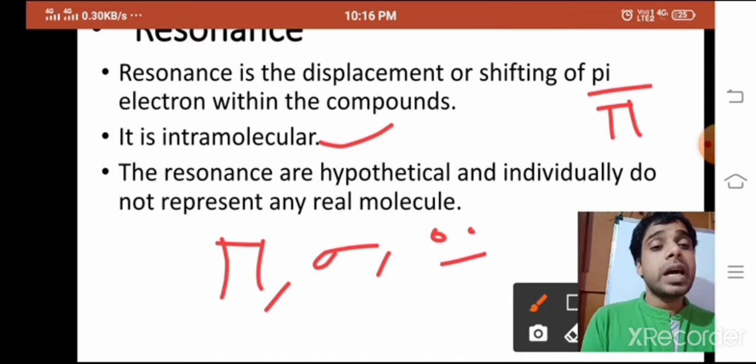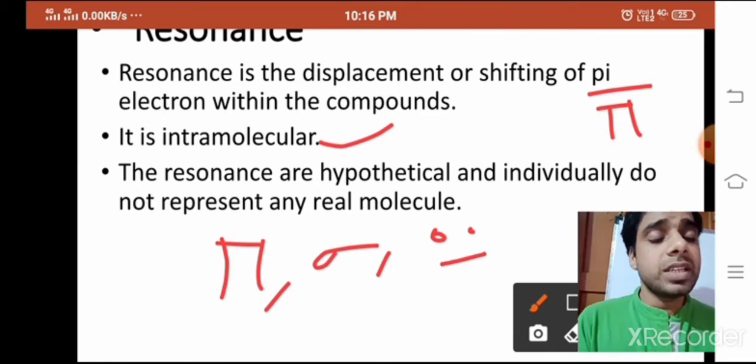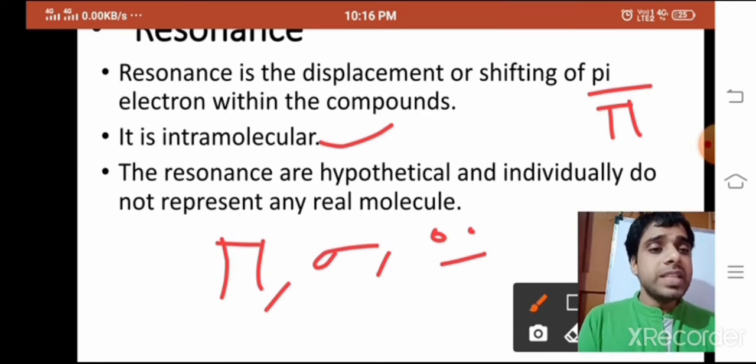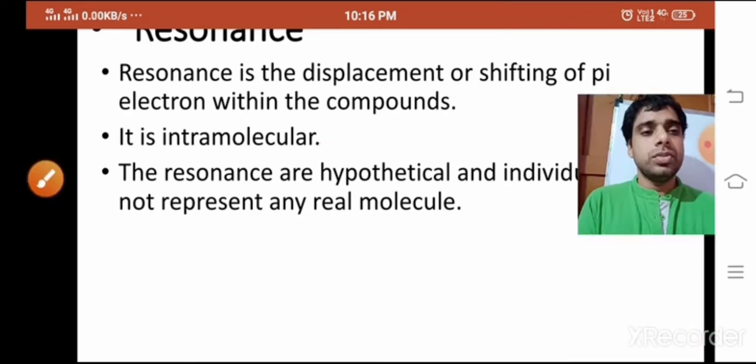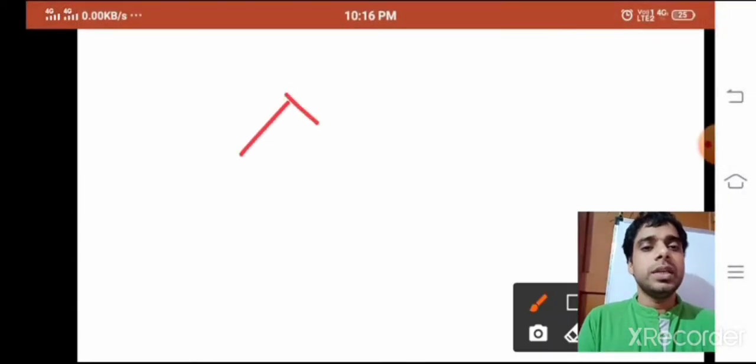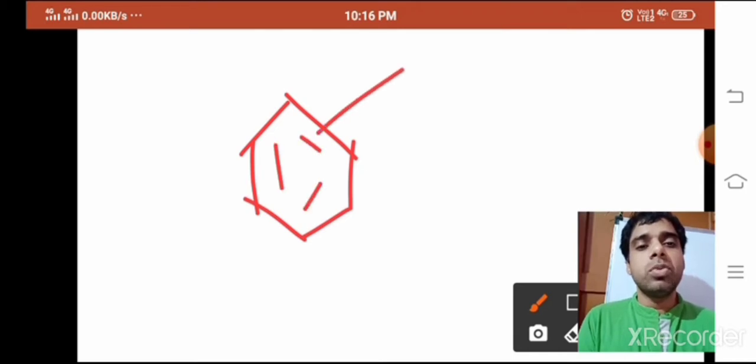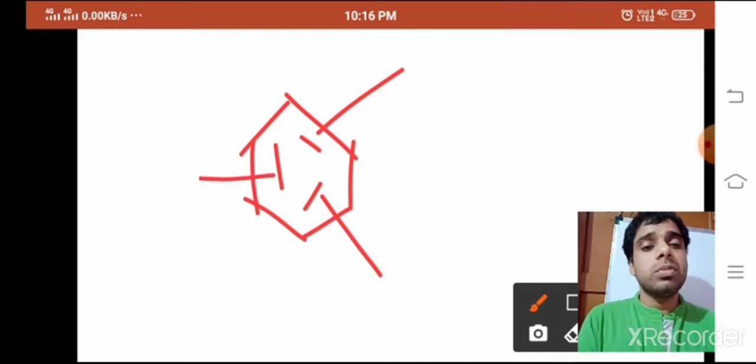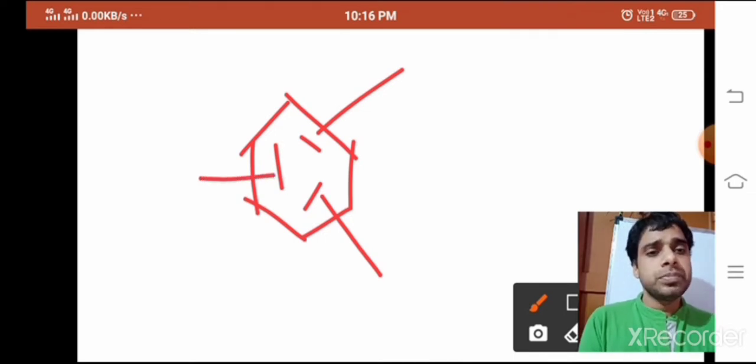The resonance structures are hypothetical. What does it mean? If I am talking about one of the structures of benzene, here I can show you what hypothetical means. Here I have made one structure of benzene, and you can see the double bond is at this position, this position, and this position.